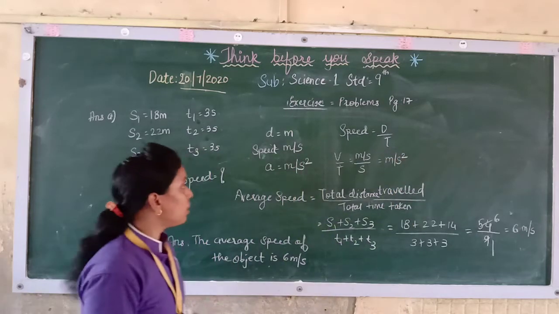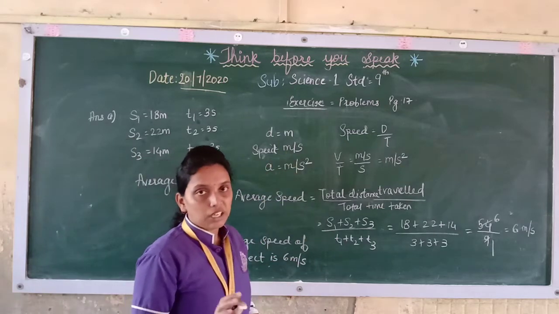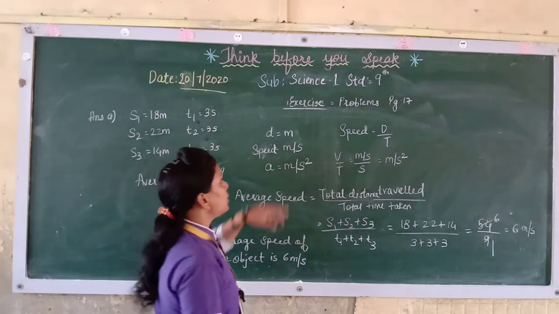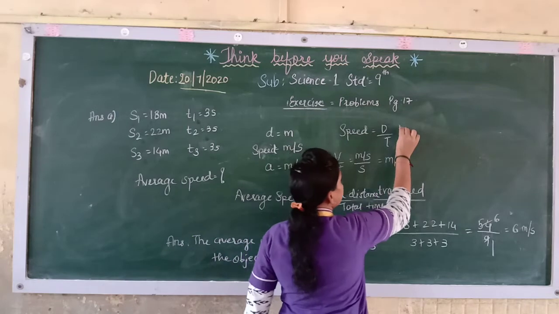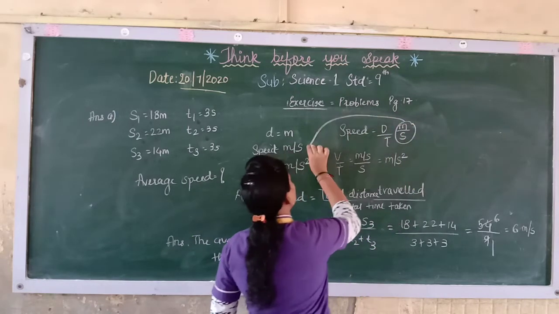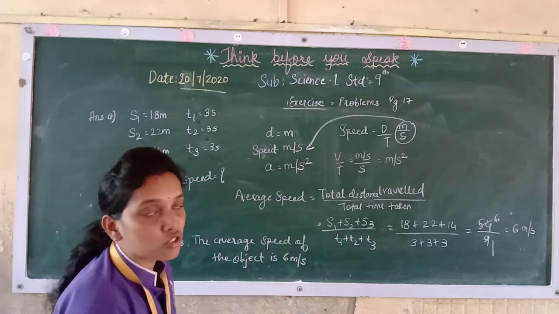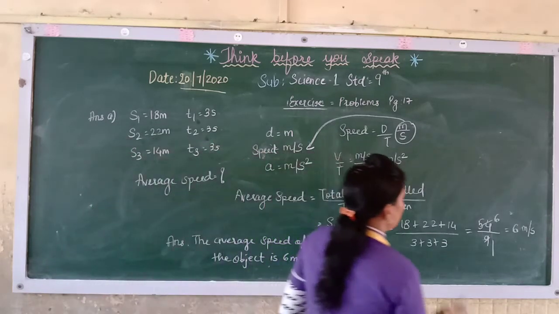So like this, remember, acceleration it is meter per second square, speed it is meter per second, because speed is what? Distance upon time, distance is meter, time is second, that is why you are getting speed as meter per second. I hope you have understood this. We will go further.